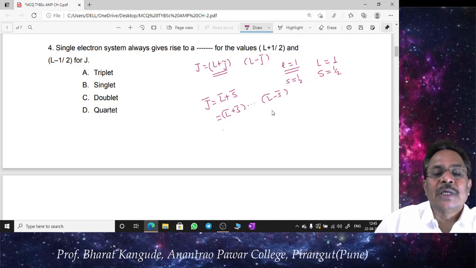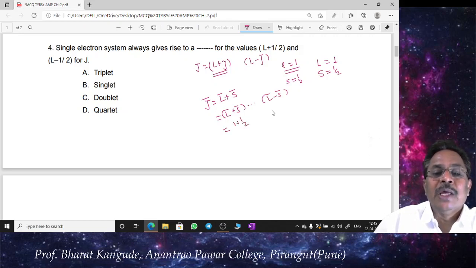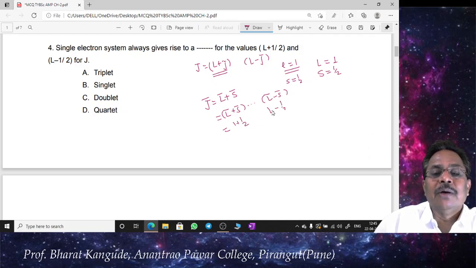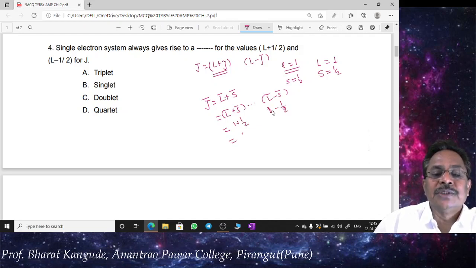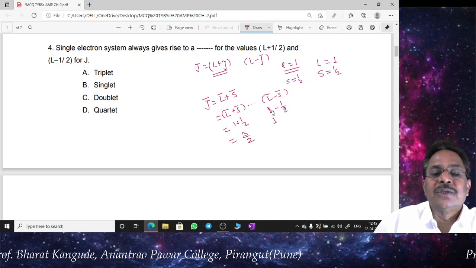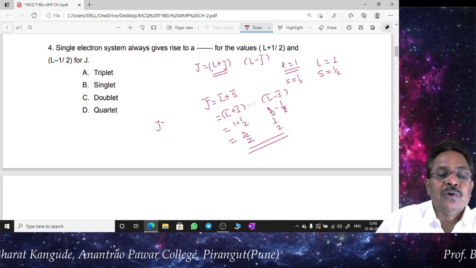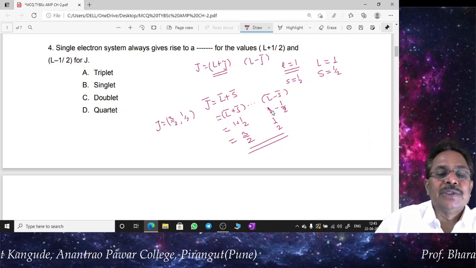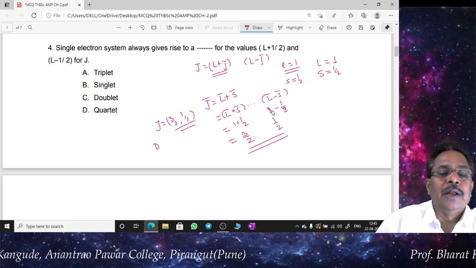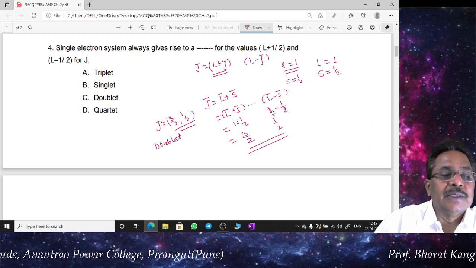If I go for this calculation, L plus S gives 1 plus 1/2, which is 3/2, and L minus S gives 1 minus 1/2, which is simply 1/2. That is how we get two J values: 3/2 and 1/2. That means this is going to be a doublet, and therefore in this particular question the correct answer is C.